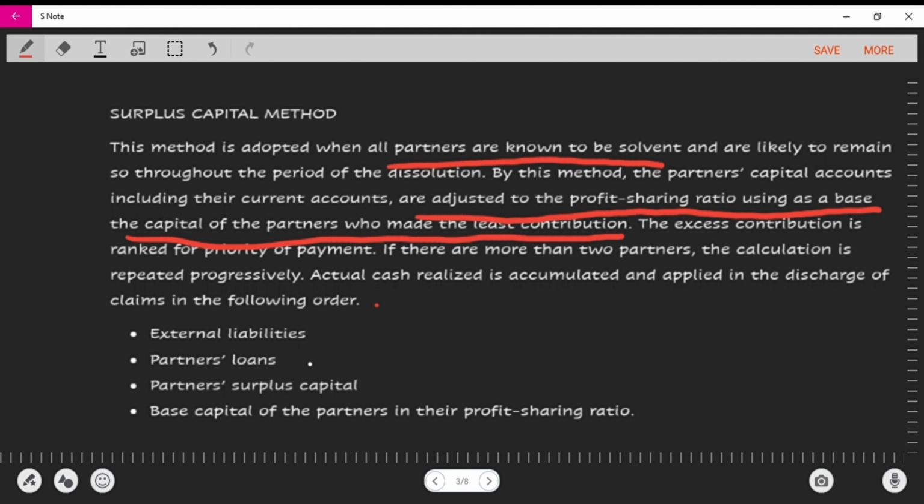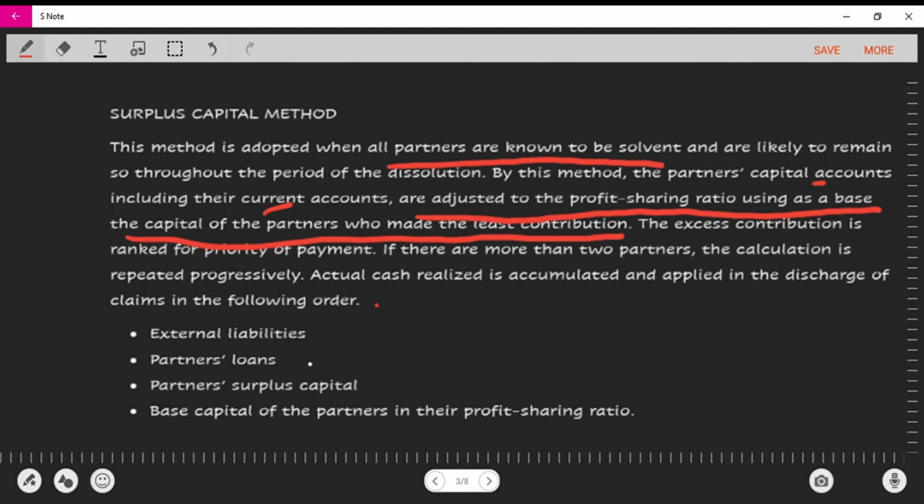I don't know if you can still clearly see "least contribution." This basically means you're going to add the capital and the current account, because the firm is already coming to an end, so they don't need a separate capital or current account. It all has to be joined together now, and they are reaping what they invested into the company. Does that make sense?